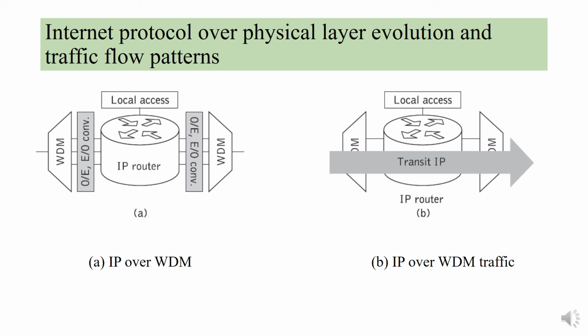In this case the IP routers are connected with point-to-point WDM links and the traffic is processed through the IP router only after O to E conversion and after extracting the packets. Therefore, most of the traffic processed by the router will be transit traffic.